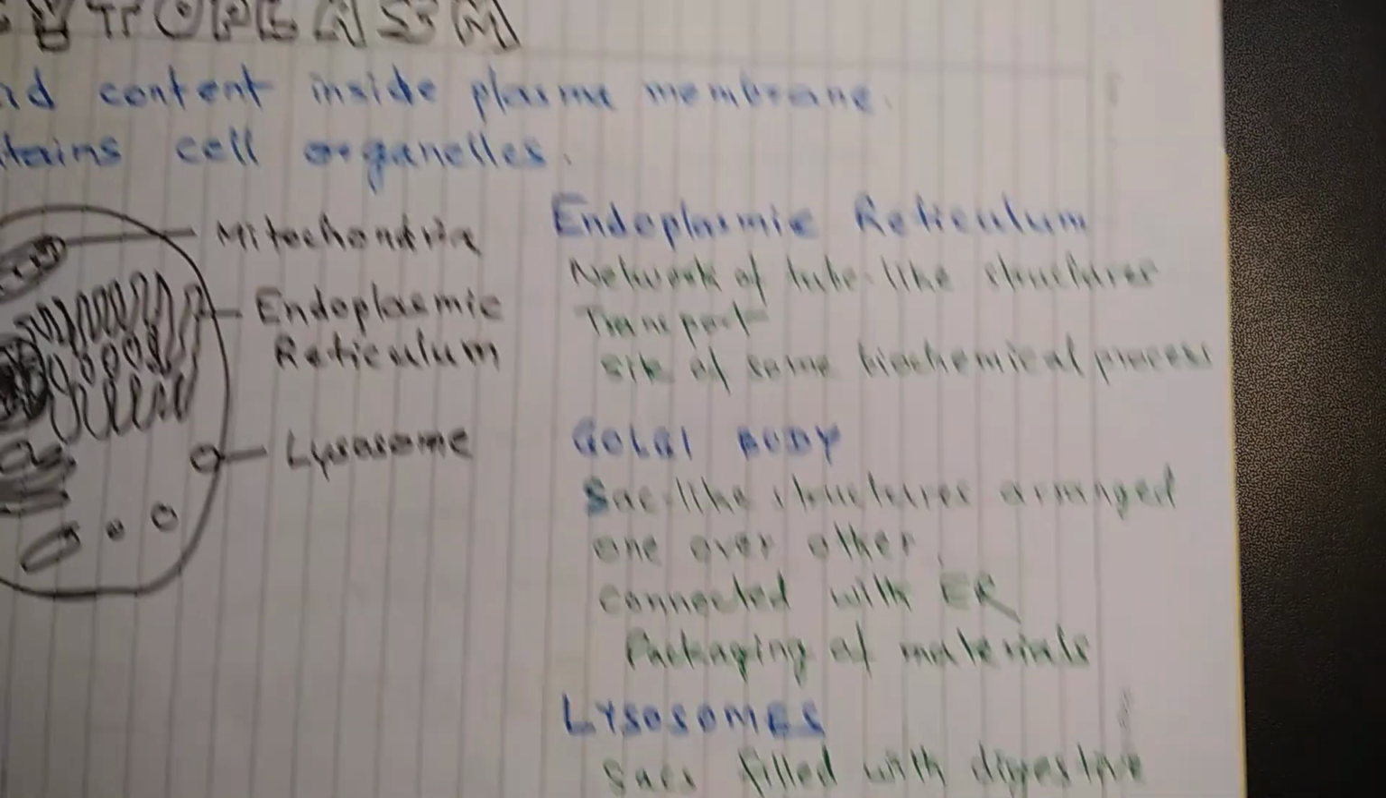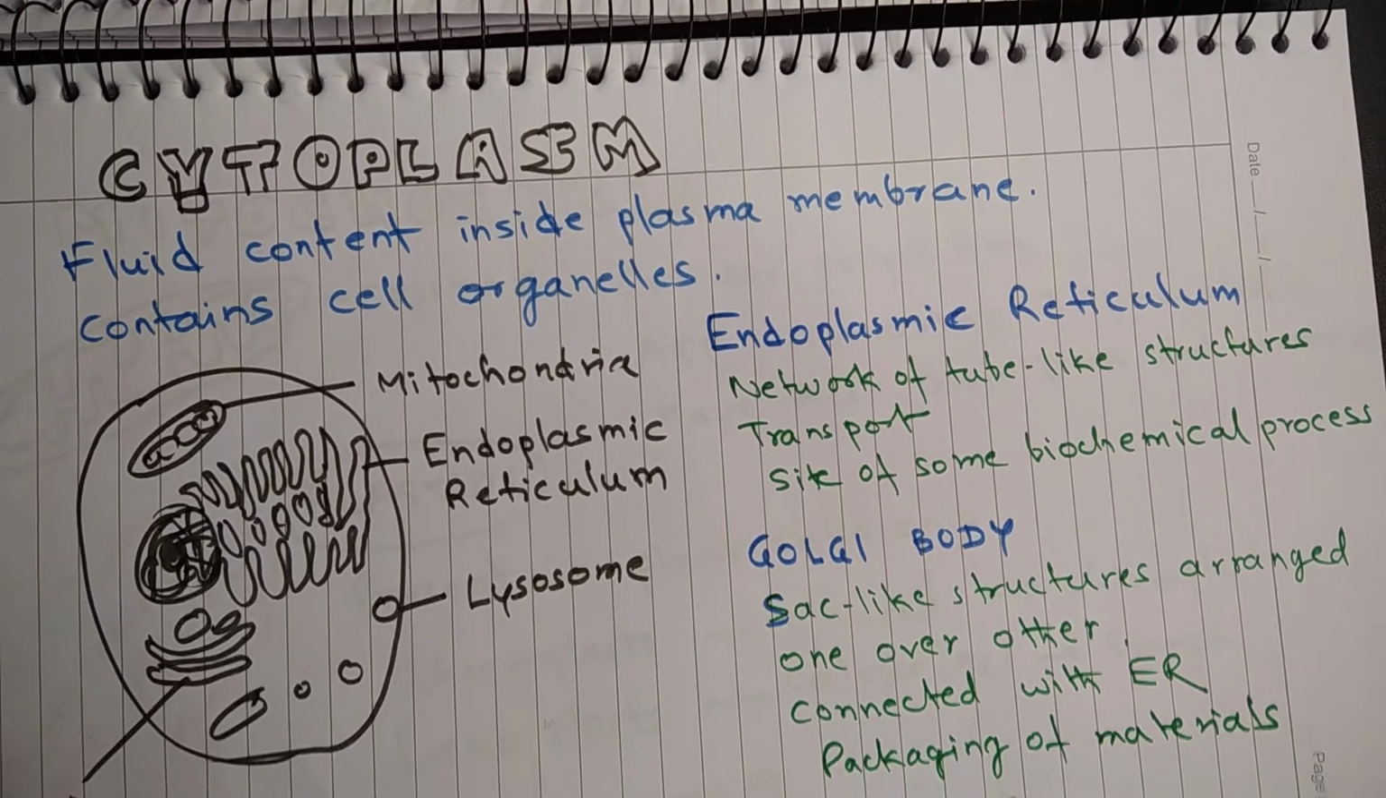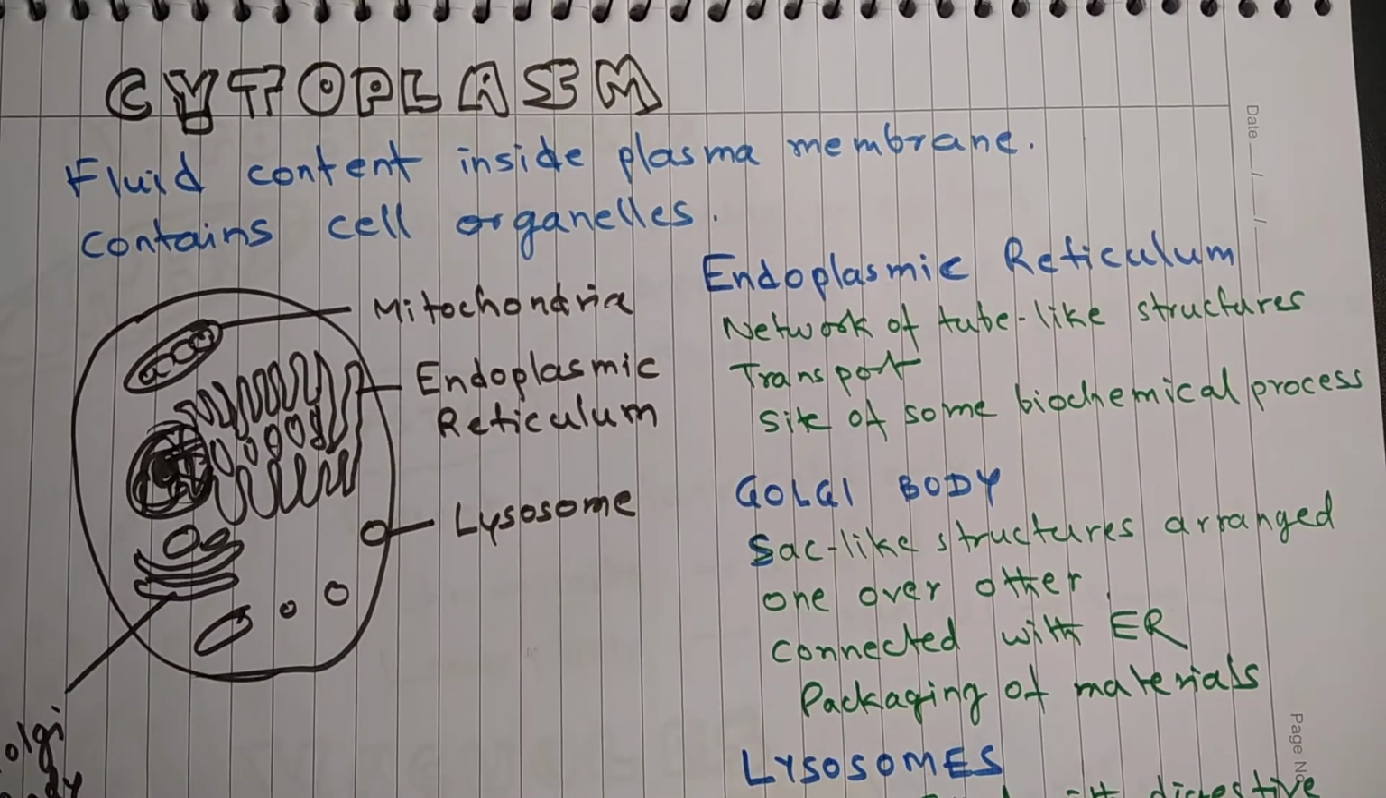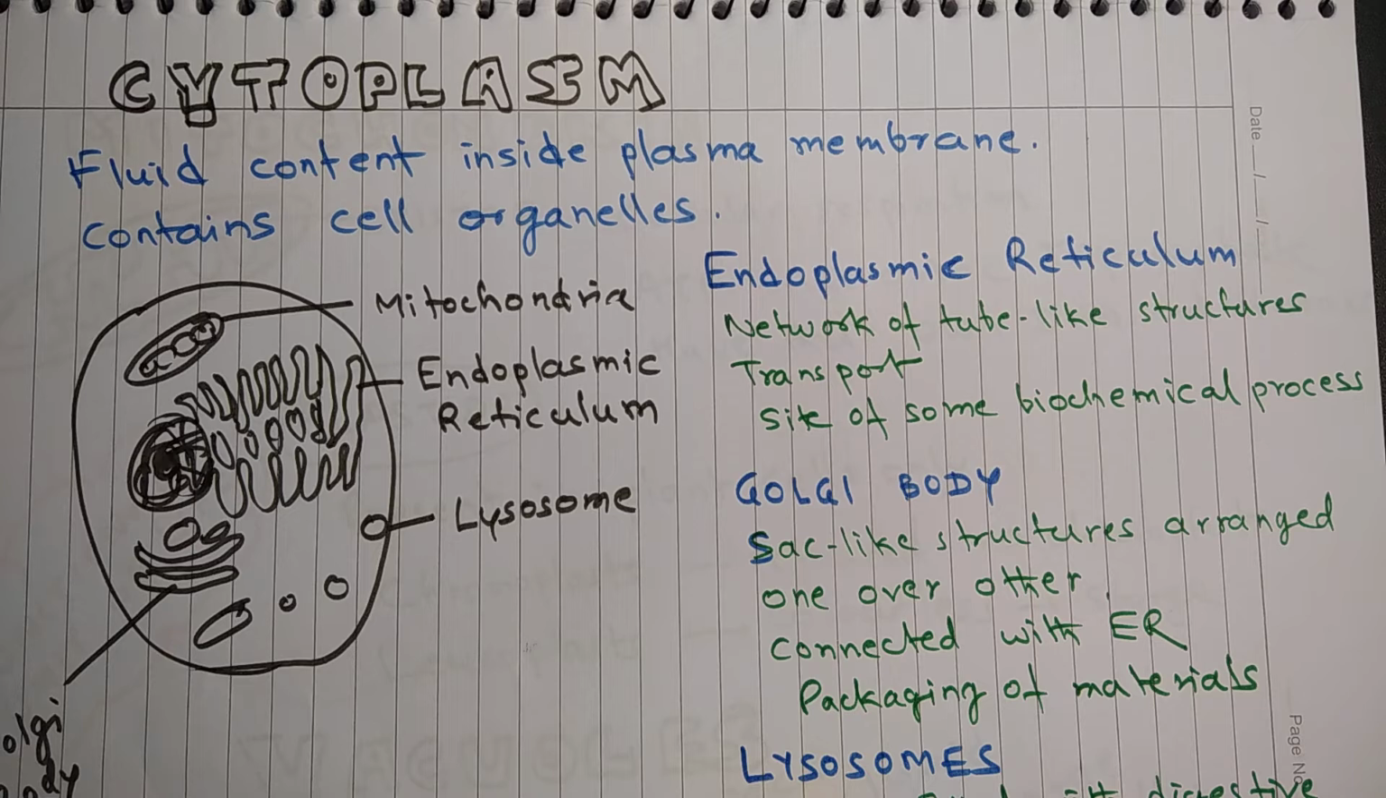Cytoplasm. The fluid inside the cell is called cytoplasm. Inside the plasma membrane is called cytoplasm. And the cytoplasm contains various cell organelles. They are smaller parts of cell. They carry out important functions. So here we will discuss some important cell organelles only, like mitochondria, endoplasmic reticulum, lysosome, Golgi body and plastid.